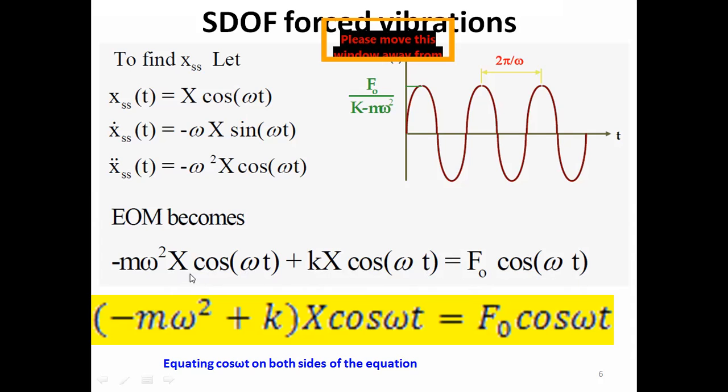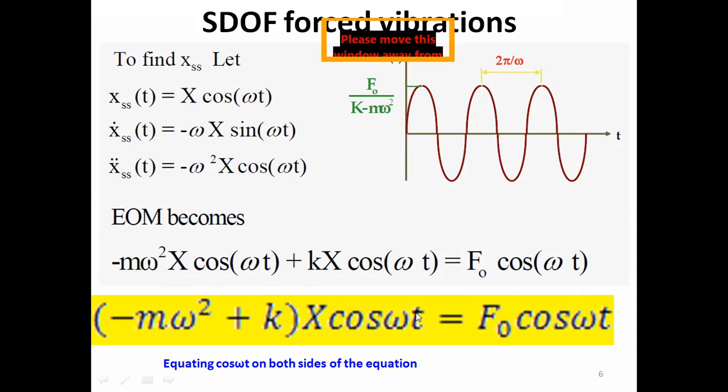Now here we can take X cos omega t common. Inside the parenthesis we have minus m omega square plus k. This is the coefficient of cos omega t, and on the other side we have the coefficient of cos omega t as F naught.